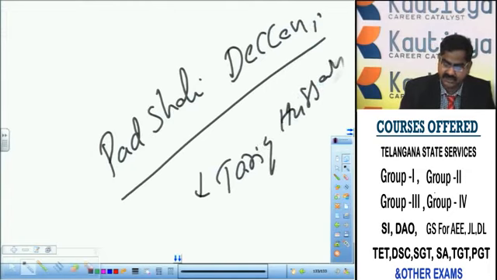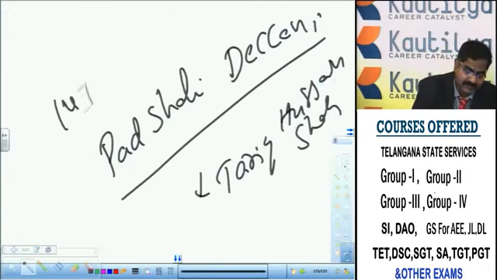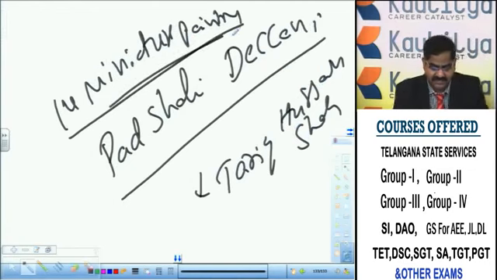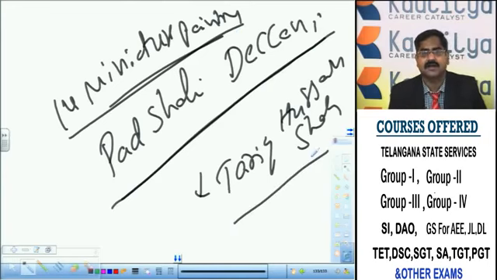It had 14 miniature paintings of the Qutb Shahi period. How many paintings are there? 14 miniature paintings. This collection is there in the form of a book, namely Padshahi Deccani. It was compiled by a compiler, namely Tariq Hussain Shah.